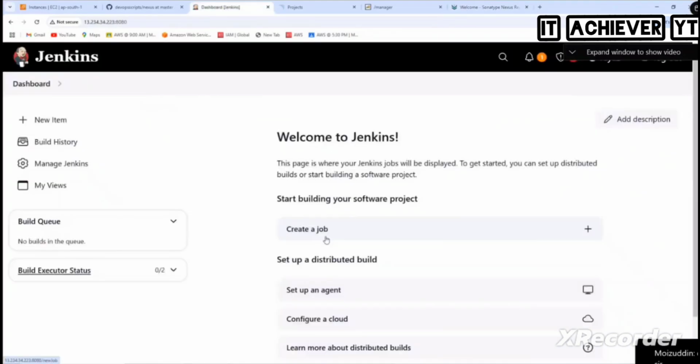So what is the center of attraction now? Let's go to Jenkins. All the setup is completed now. All installation, everything is done. Now we need to configure everything from Jenkins, one by one. To configure this, we'll do it one by one.